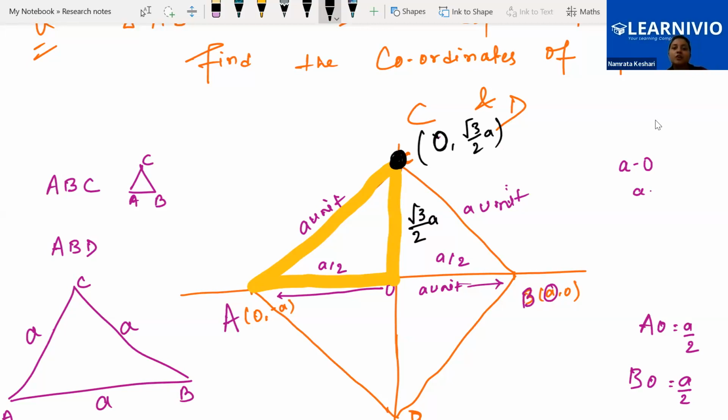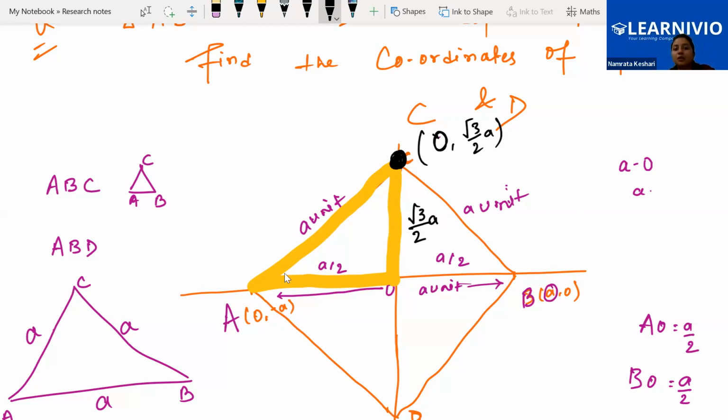Yes, ma'am. What we did over here, equilateral triangle, we have seen what will be the length of the side. If length of the total side is known to us, now we can understand all the sides will be of same length since it's an equilateral triangle. These are the most trickiest problems we are doing from coordinate geometry. This type of question will not come in your exam. Still, there is a possibility that this type of question can also come. That's why we are covering everything over here. If your basic is that strong, then only you will be able to understand this concept.